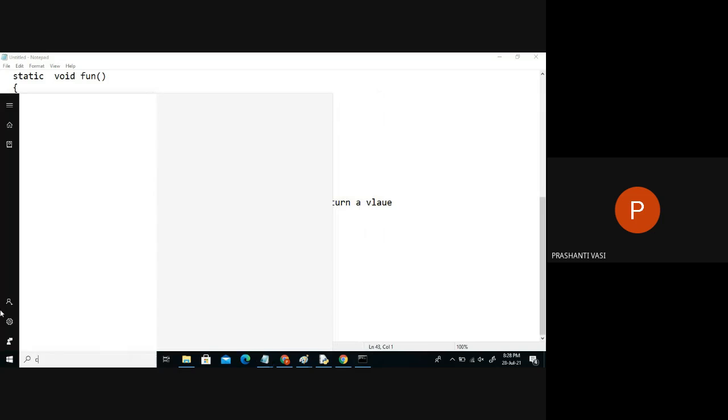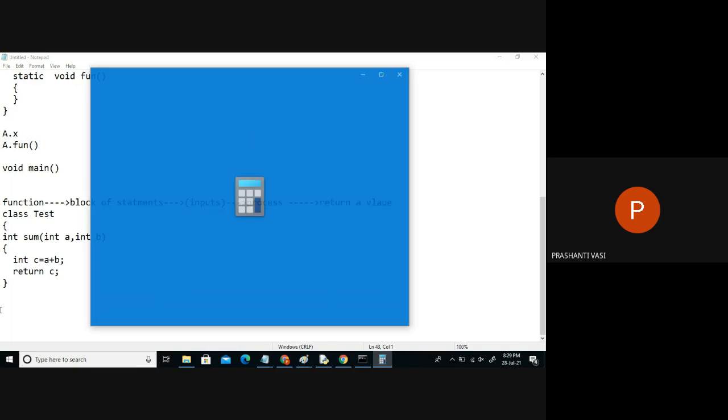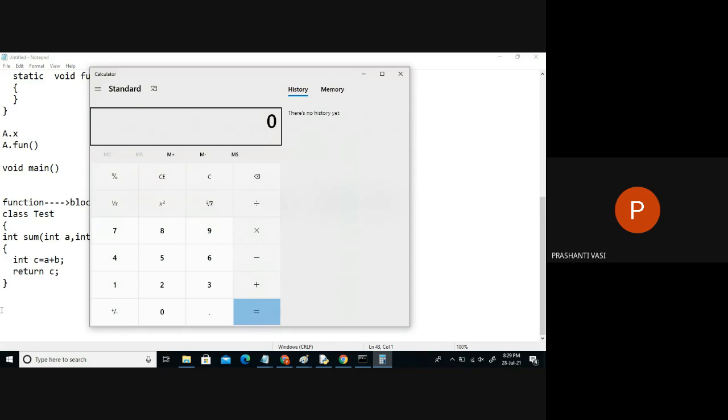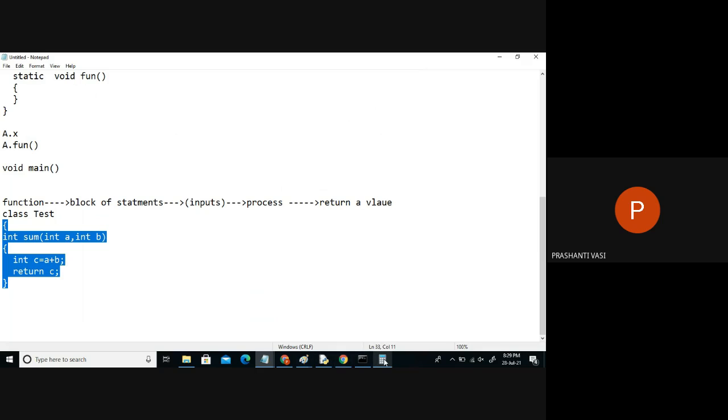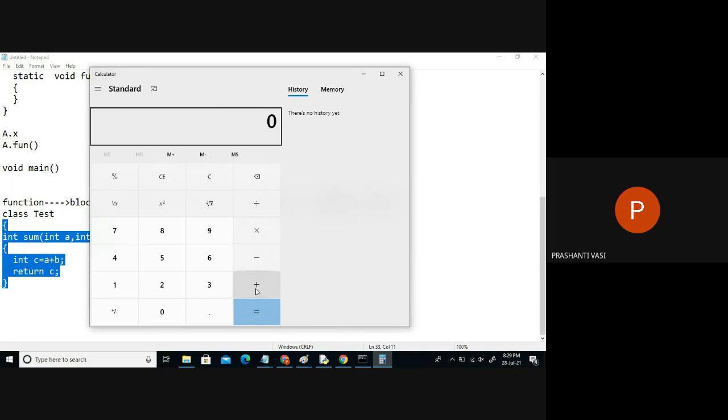If I'm opening a calculator app also, do I supply the answer from this input? I want to do addition. What will I pass to the addition symbol? How many inputs will we supply? Only two. When I click this, it's like function execution started. In the background, the addition will happen, and in the background, it will return a value. That value will be again pasted on the graphical page, right?